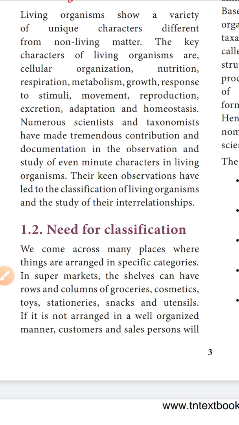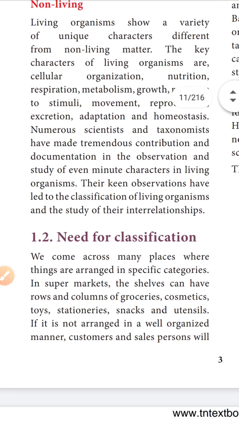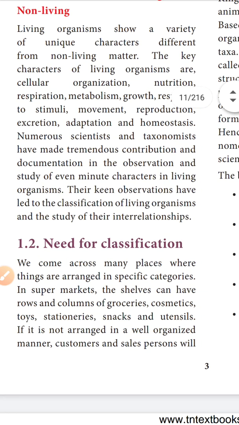Asexual and sexual, what is the difference? Sexual reproduction is the fusion of the male gamete and female gamete, and asexual reproduction is without fusion. It is a single parent that produces the young one. It is asexual reproduction.